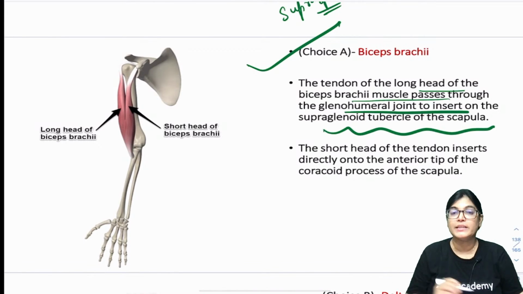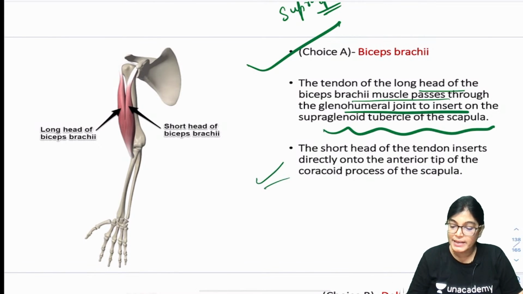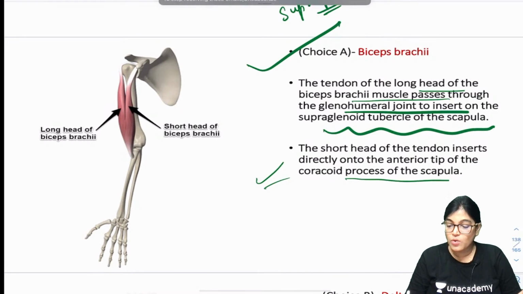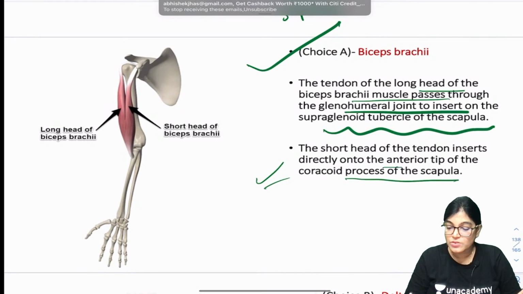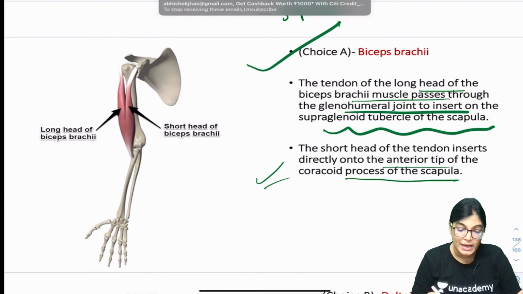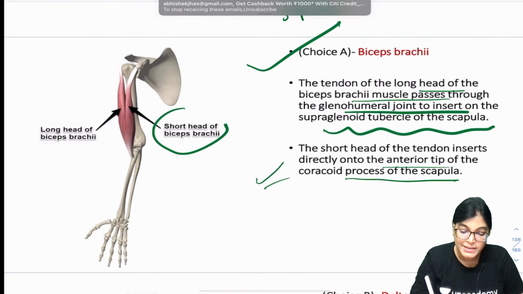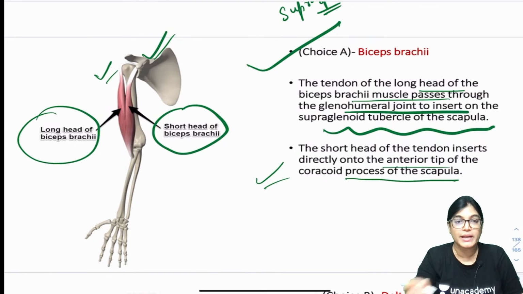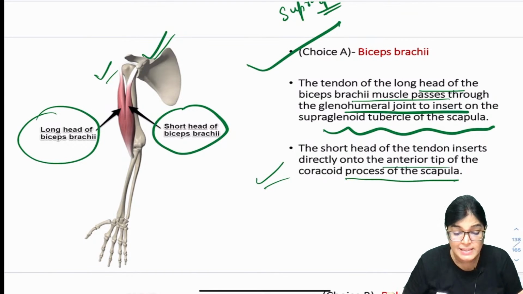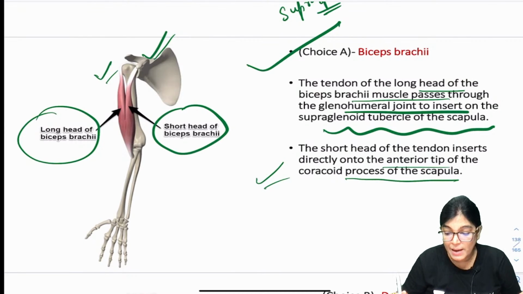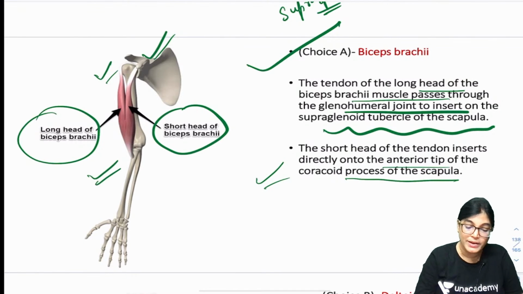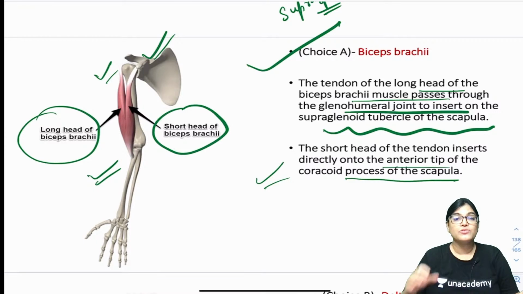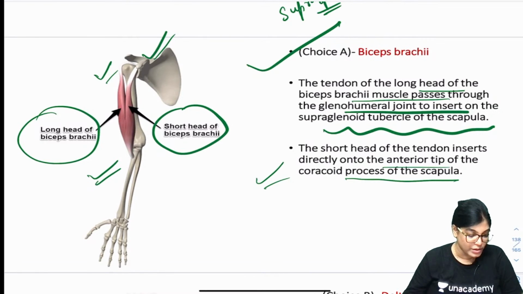The short head originates from the coracoid process, and the long head originates from the scapula, and both go towards the radial tuberosity. So the location is not exactly below the acromial process, so this can't be involved.